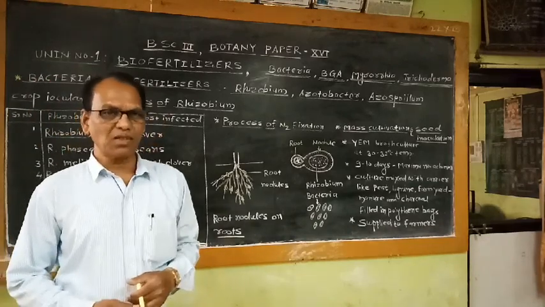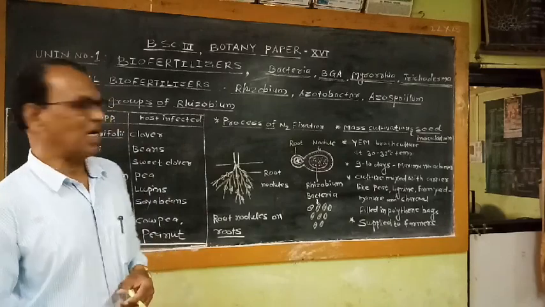It is beneficial for the farmers to increase the yield of their crop plants.